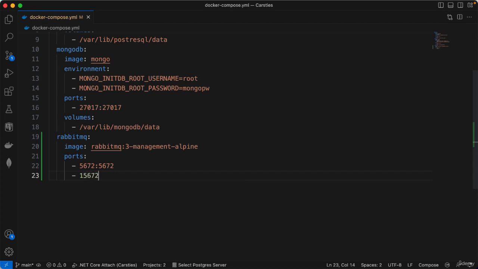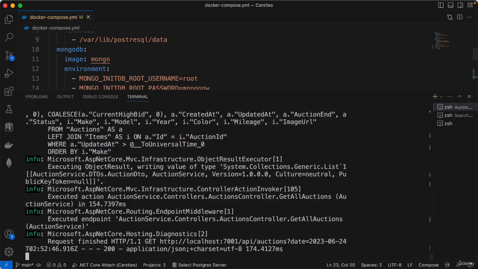That port number needs to be 15672 and 15672. And that's all we need to get RabbitMQ up and running. It does take authentication, but if we don't provide any, then we're going to be able to access it using guest and guest.